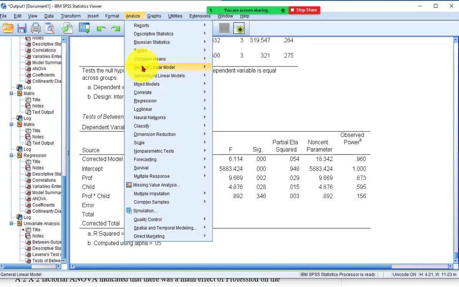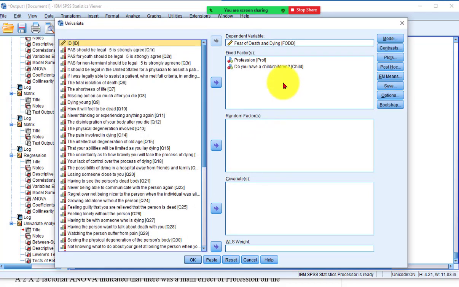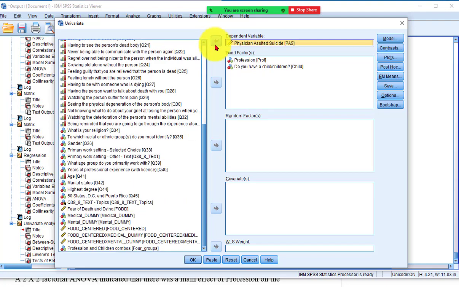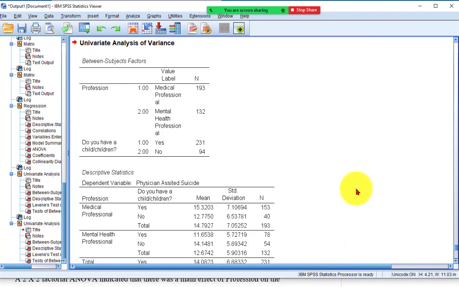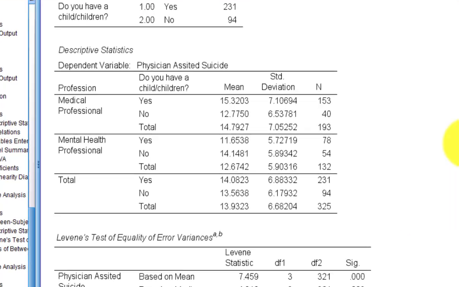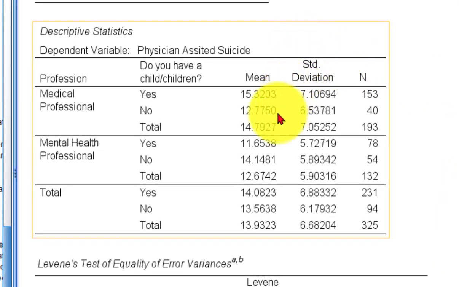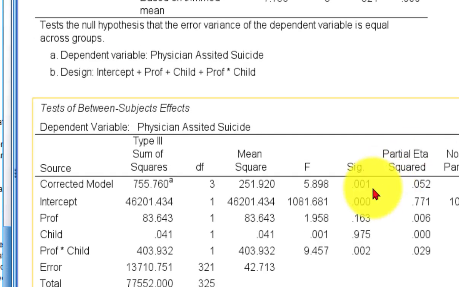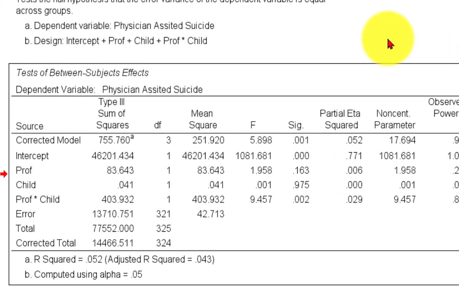Analyze, general linear model, univariate, out with fear of death, in with physician suicide. Click OK. And again, we always look at the means. So we got a low of mental health, yes. That's pretty low. And our high is medical, yes, with kids. So let's look at the output from our source of variance table.